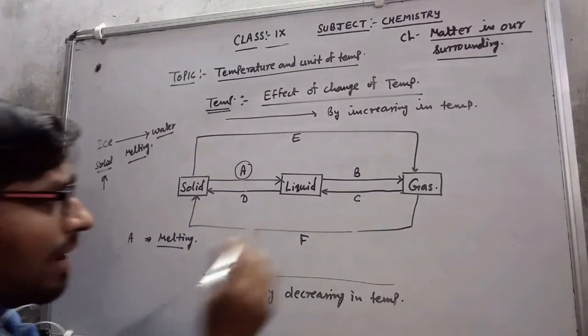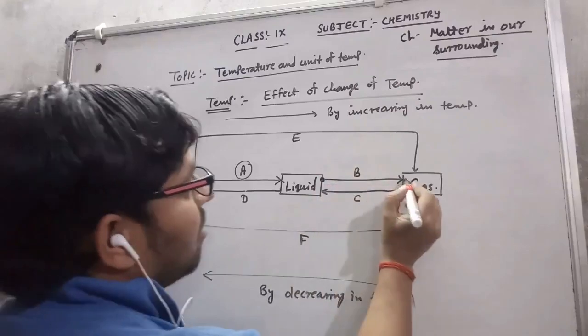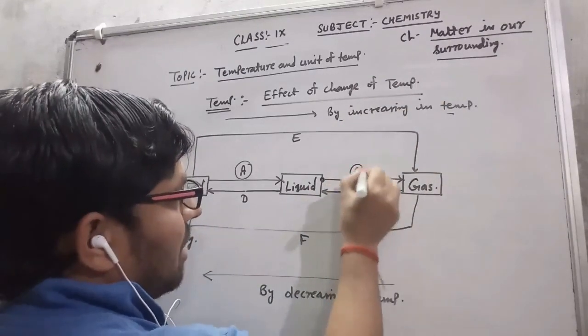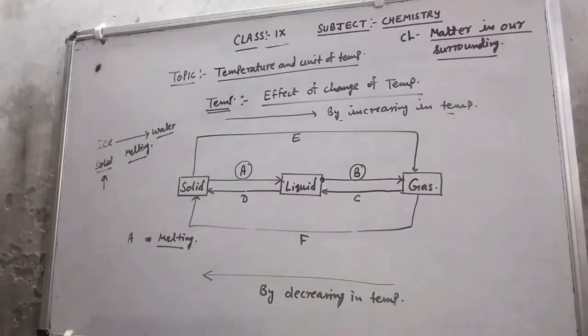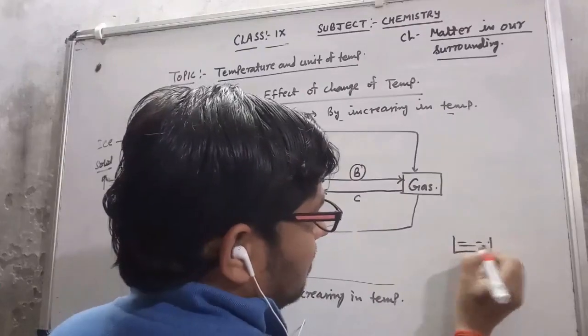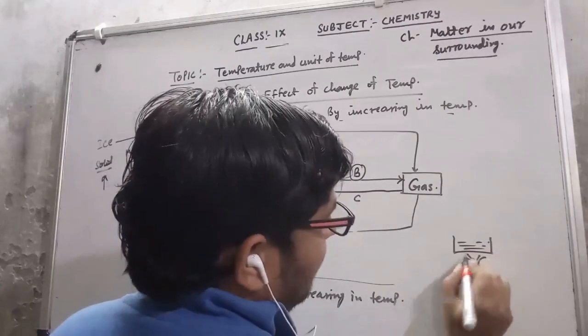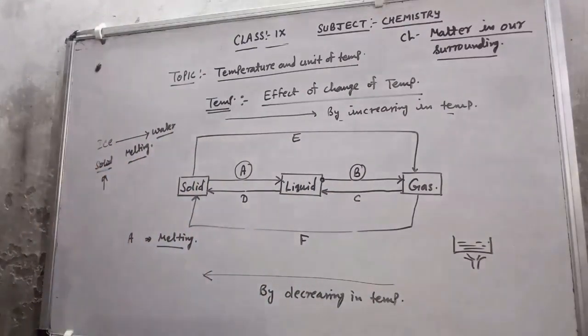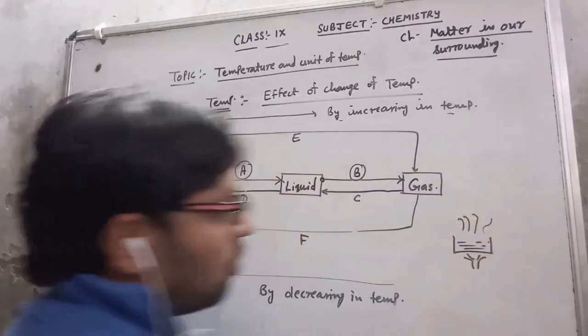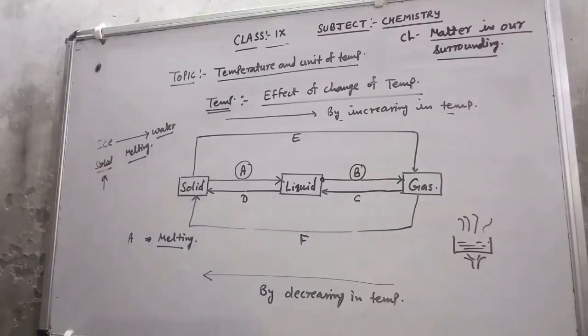Now here you will see that liquid is converted into gas by increasing the temperature. So what is the name of this process? Very simple. Suppose I have water in one container. I am going to increase the temperature. One time will come when the water is going to be converted into vapor. So this process is called vaporization.